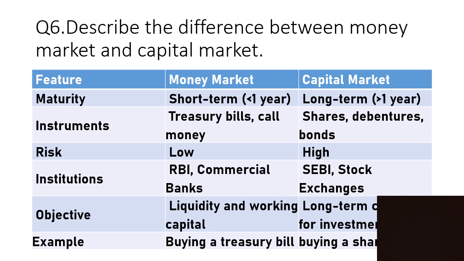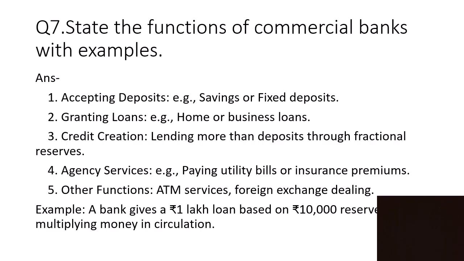Objective is liquidity and working capital, and capital market is long term objective for investment. Example is buying a treasury bill is money market, and buying a share of particular company like Reliance Industries is an example of capital market instrument. State the functions of a commercial banks with example.